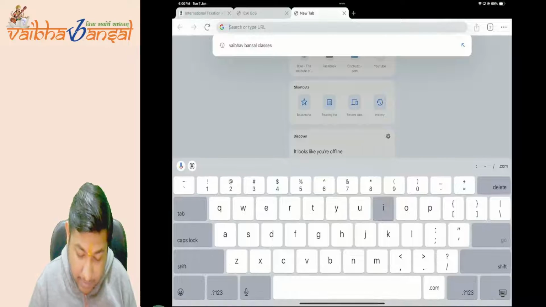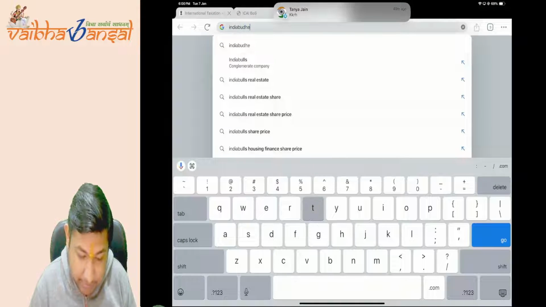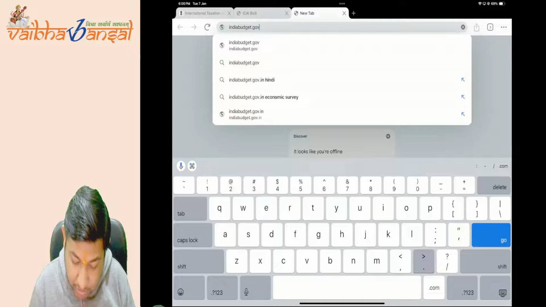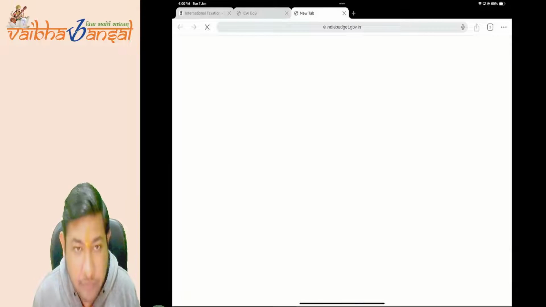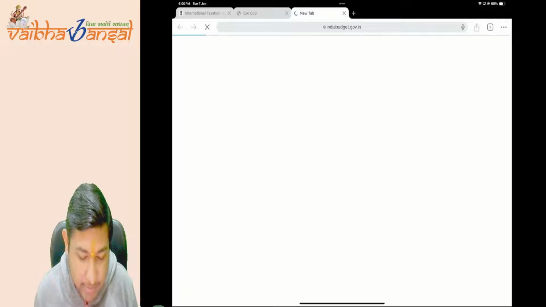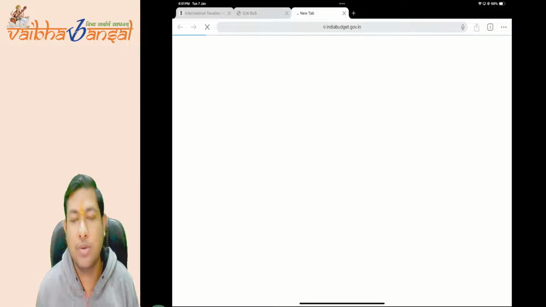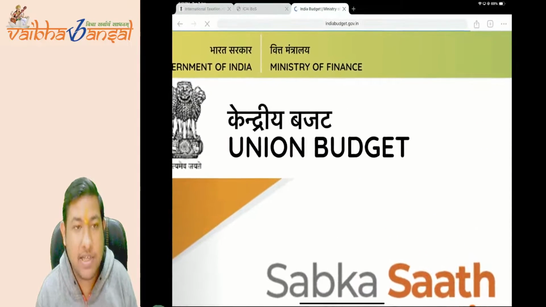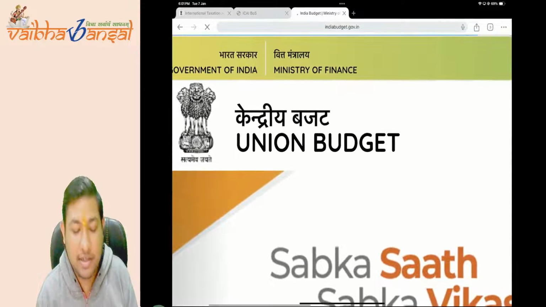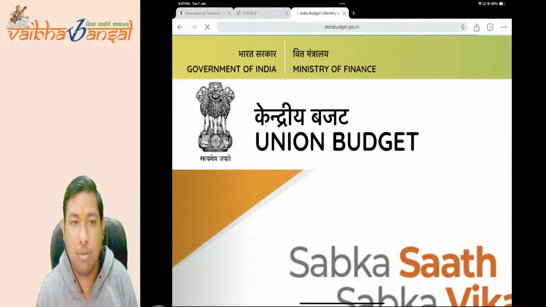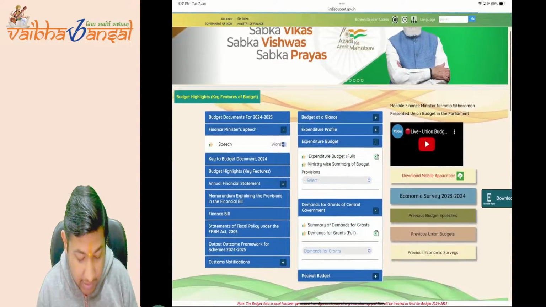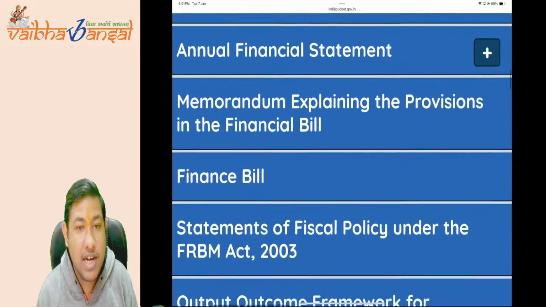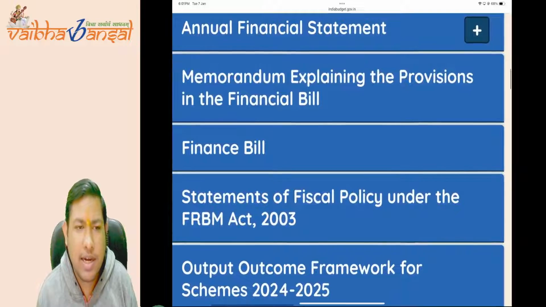When you type India Budget, indiabudget.gov.in, when you search this, just a second, it is loading. See, this is the website of the union government. Union Budget, Kendriya Budget, under the Ministry of Finance, Government of India. See, here it is given: the finance bill and the memorandum explaining the provisions of the finance bill. It is the latest one.